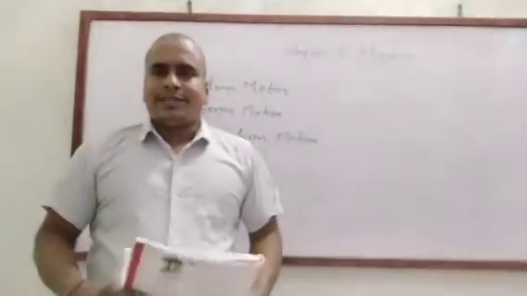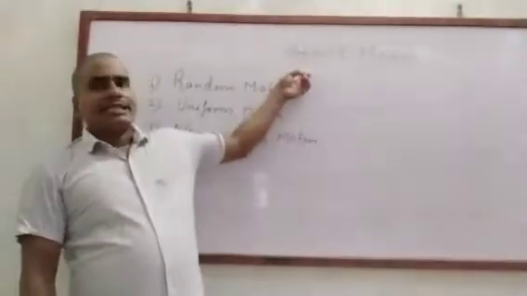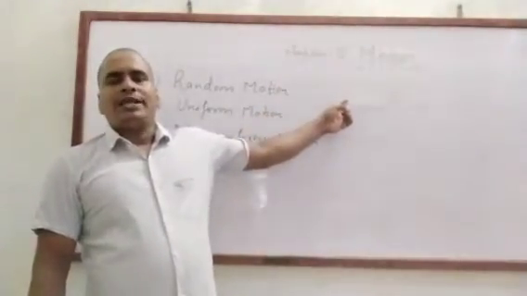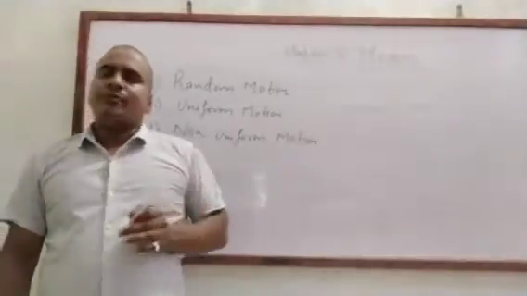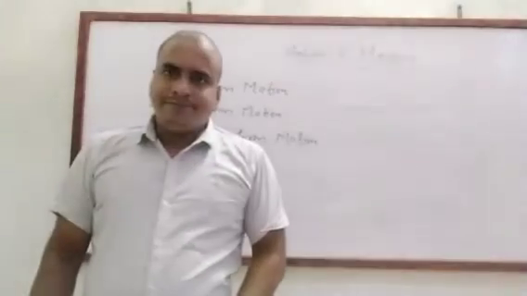Good morning, dear students. In the last class, we discussed the second chapter, motion. Many topics we have already discussed: rest and motion, which are relative terms.